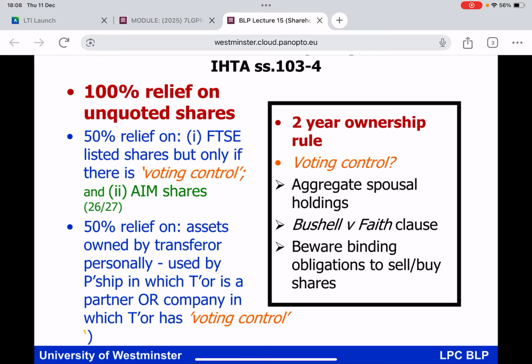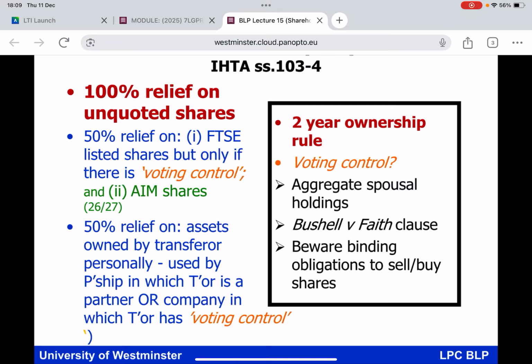And we were talking before, weren't we, about an individual shareholder in a company where the company in question potentially was operating from premises owned by the individual shareholder. I will give you 50% BPR against the value of an asset, most likely business premises, being used by the company in which the deceased had the shares. But note the little sting there, everybody. You're going to have to show that the individual shareholder had voting control of that company. In other words, 50% plus 1, control of the general meeting. But that's worth noting, that this could apply to an asset owned by the individual shareholder being used by the company in which he or she was a shareholder, but they're going to have to show they've got voting control to get that 50% relief.